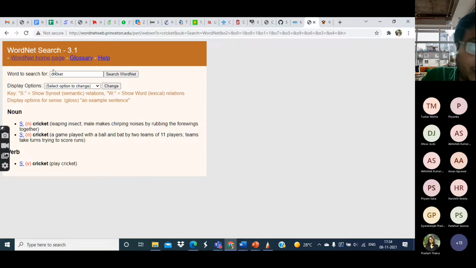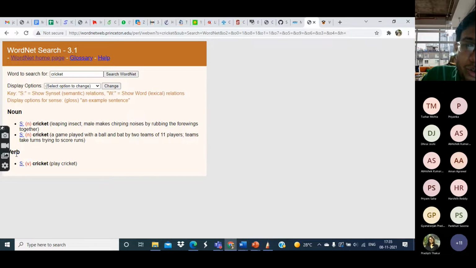As you can see, WordNet is basically a collection of words, the vocabulary. Now it also specifies for every word its part of speech. That is, about this word, it is saying that it can be both a noun or a verb.